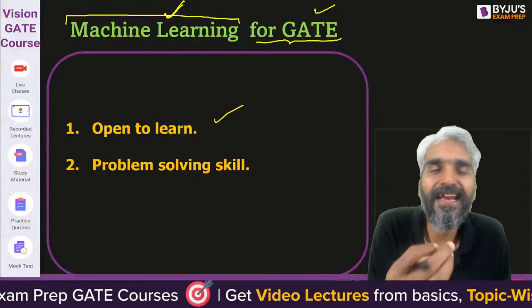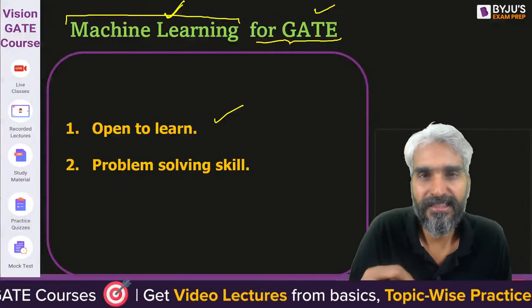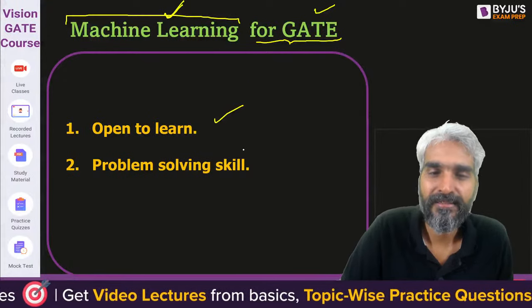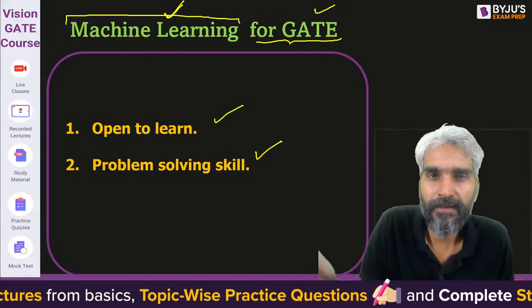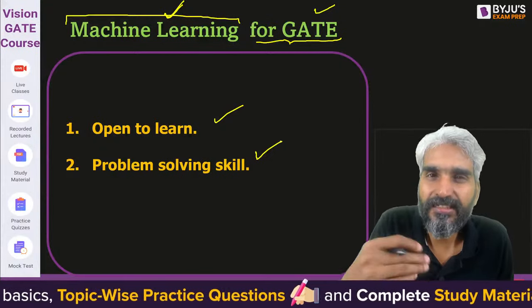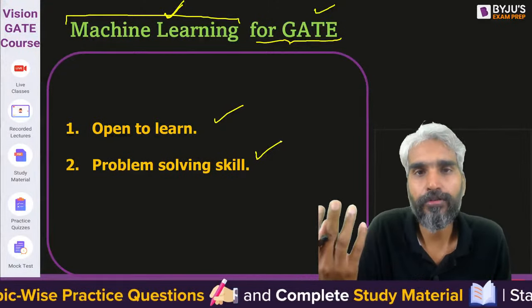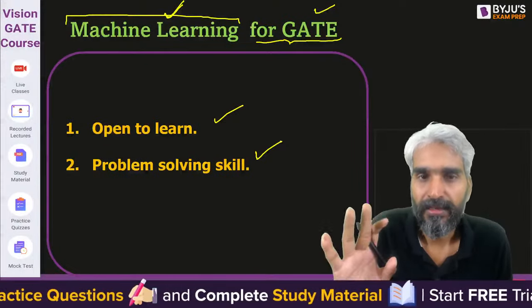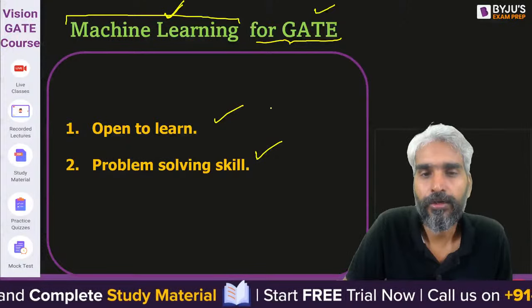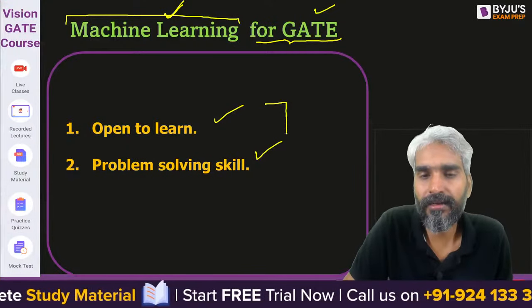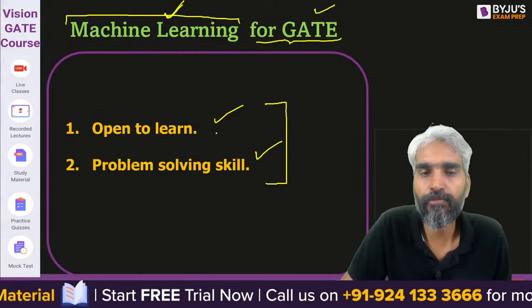Problem solving skill should be very good. Given a problem, you must try to identify its solution. So only these two things are required to learn machine learning from the GATE point of view.